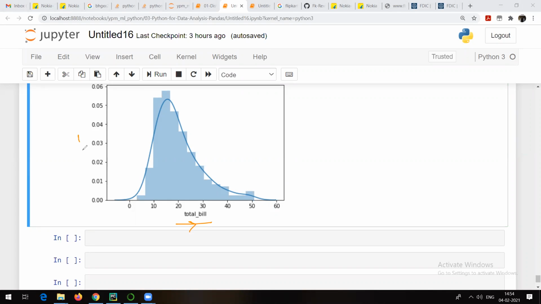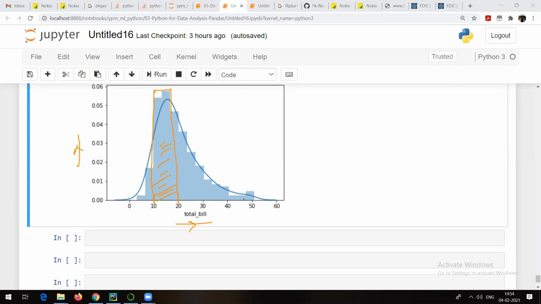And one more point you can notice is that on the x-axis we have total bill, and the y-axis is nothing but the frequency. From this distribution plot, you can see that the people who generated a bill between 10 and 20, their count is maximum compared to other people. That means most of the people visiting the restaurant are generating a bill between 10 and 20.